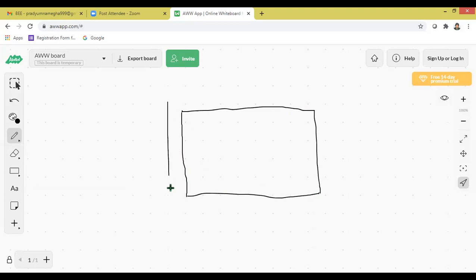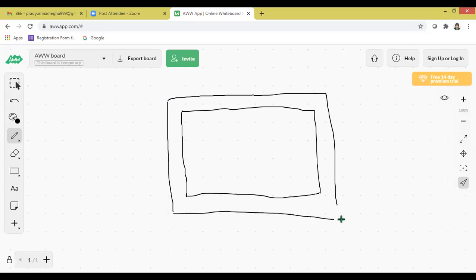You see that the width you are drawing is very large, the gap between the two parallel lines. A transformer practically contains a rectangular iron frame. So please draw along with me, then that itself will be the notes for you.